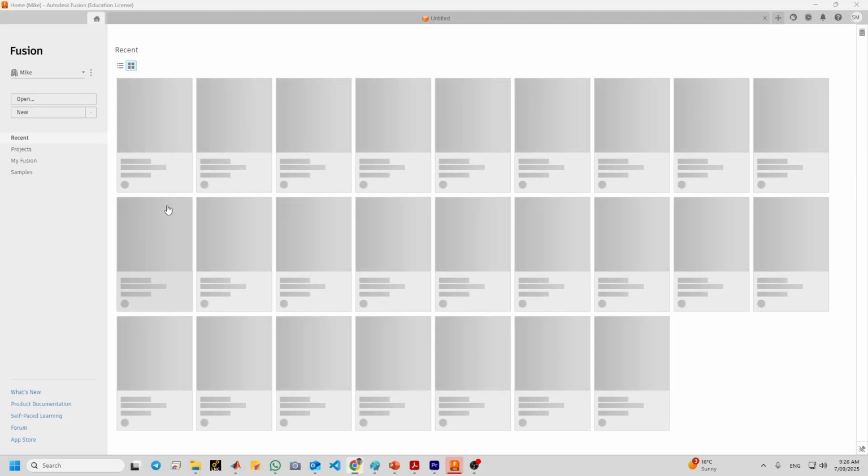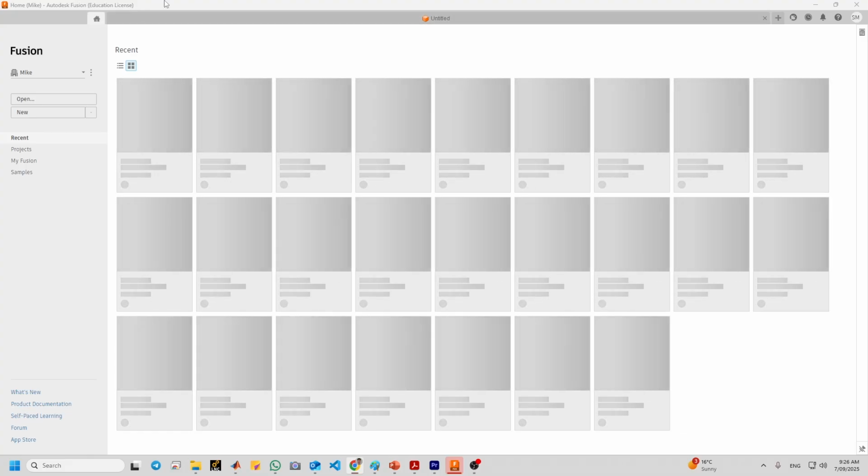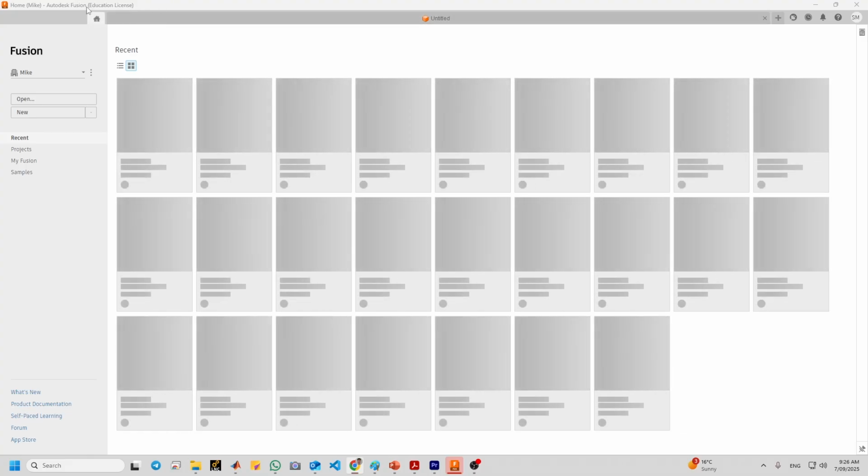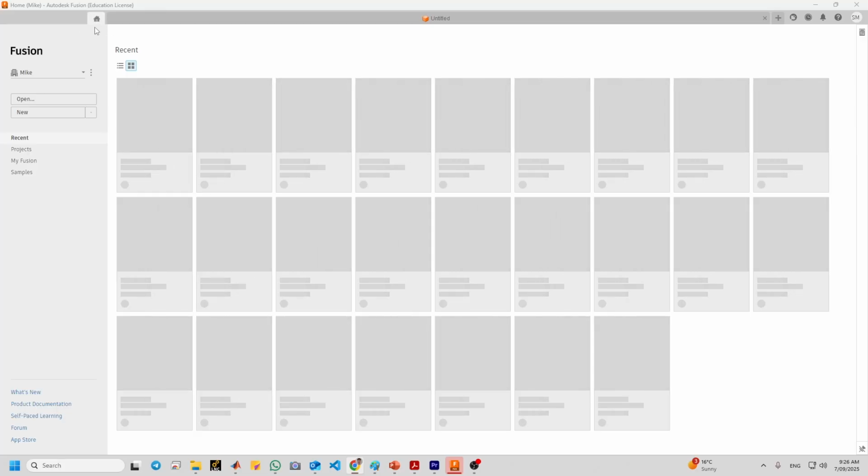And after that, you might see some page like this, and make sure that your license is education license or 30-day trial. But there is another license which is called not for commercial use. So do not use that one.